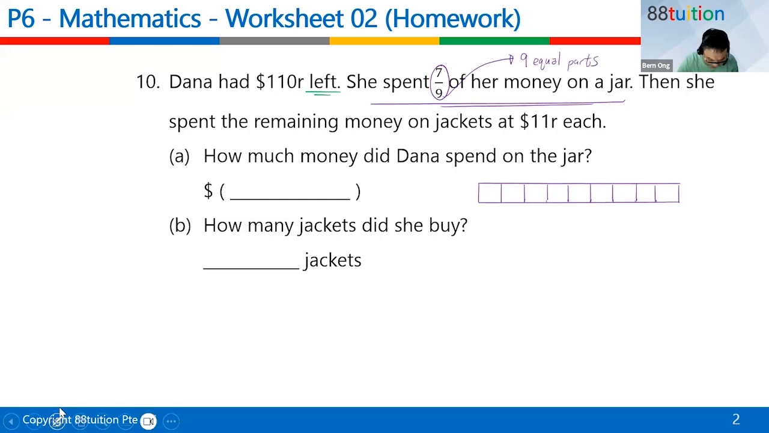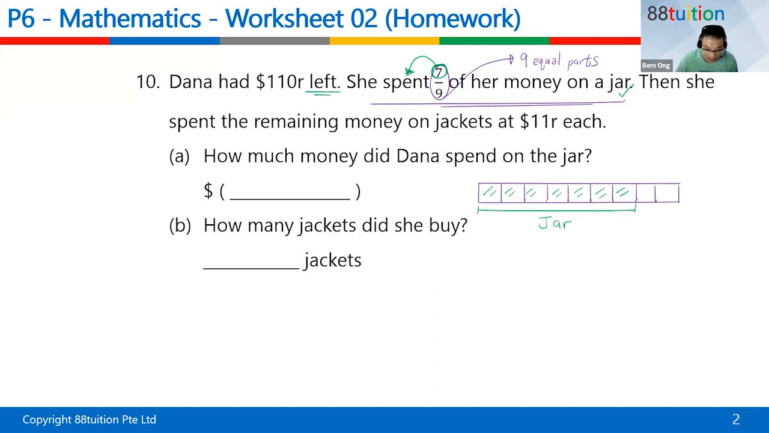And the 7 on top means what? 7 that is spent. And she spent on the jar. So down here, 1, 2, 3, 4, 5, 6, 7. These 7 parts is spent on the jar. Buy jar for what? Oh, maybe she wants to have some flowers and all this. Okay, don't scold people crazy. Okay, I'm so sorry. Then after that, what happened?